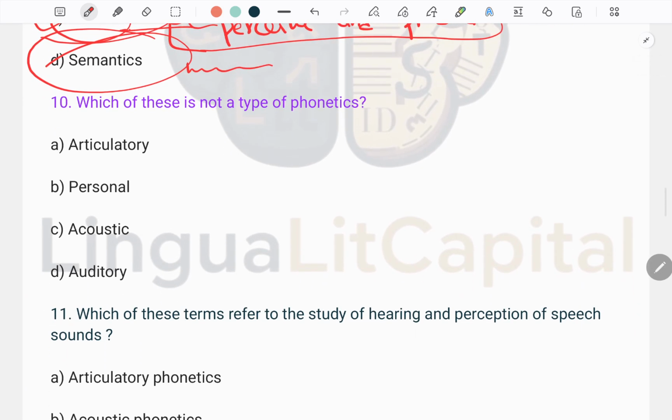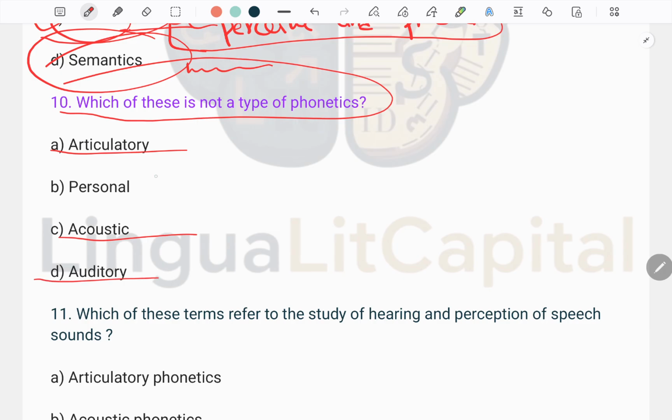Next we have question number 10. Question number 10 asks which of these is not a type of phonetics. We have articulatory phonetics, acoustic, and auditory, but we don't have personal phonetics, that is why this will be the true answer.